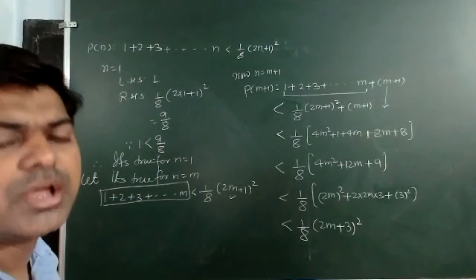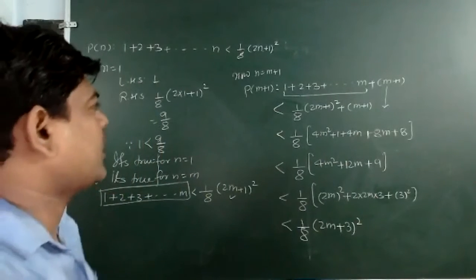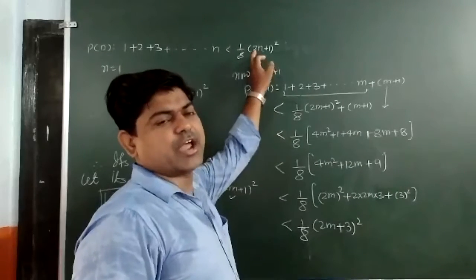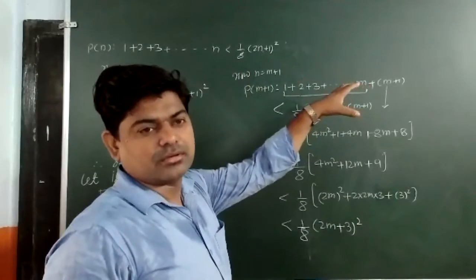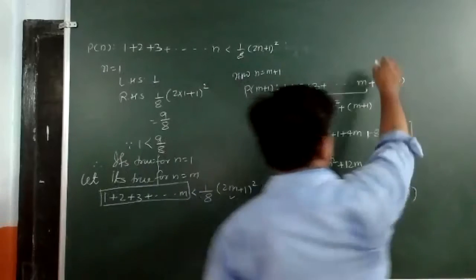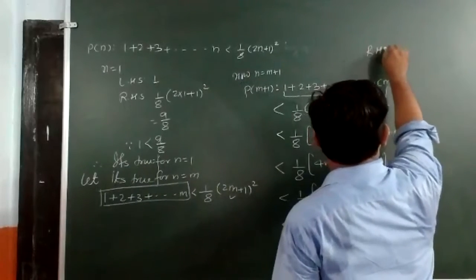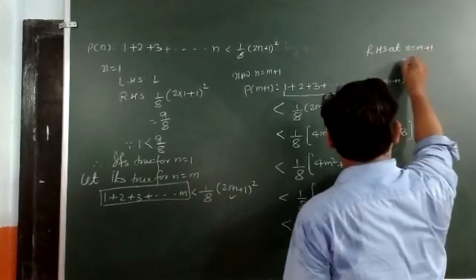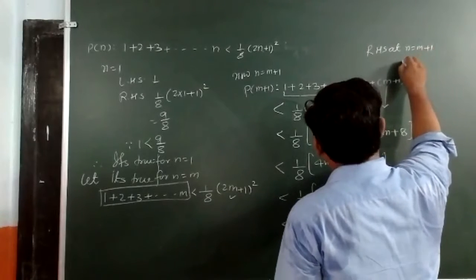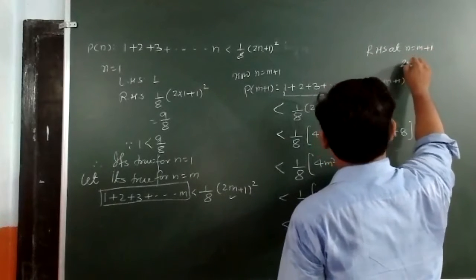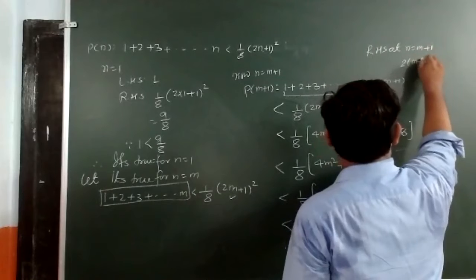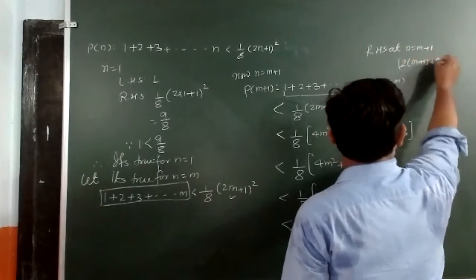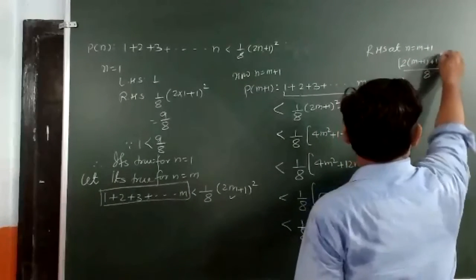Is it? And when I take n is equal to m plus 1, the right hand side, RHS at n is equal to m plus 1, you can see what can I write? 2 into (m plus 1) plus 1, the whole square upon 8.